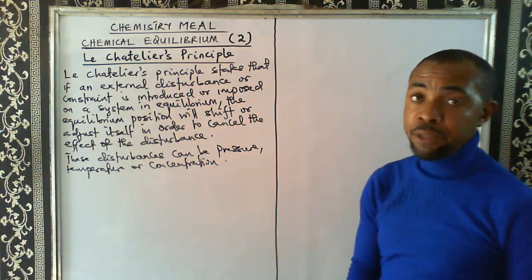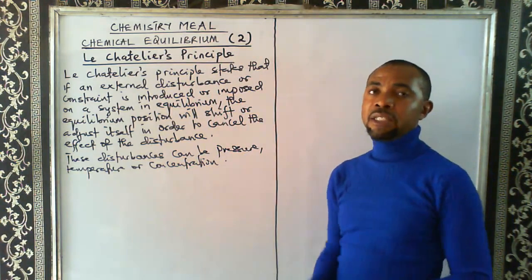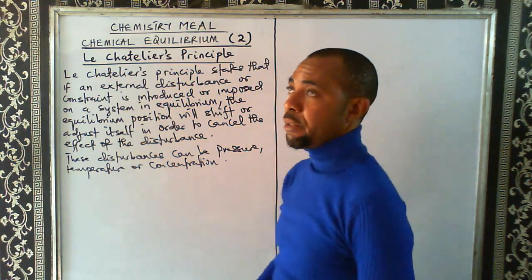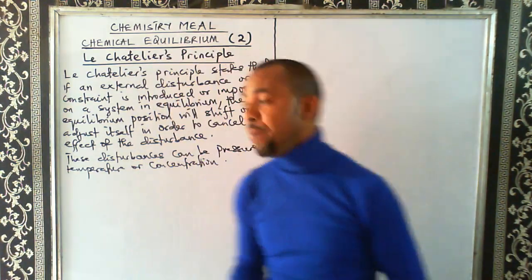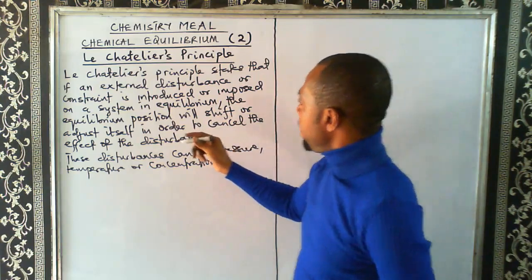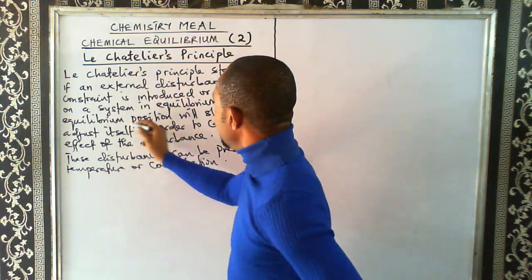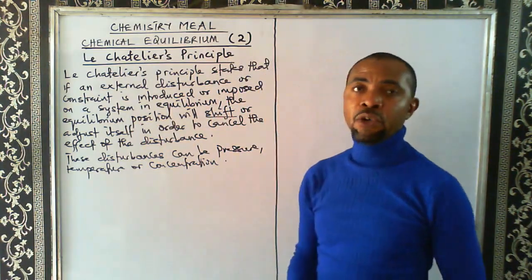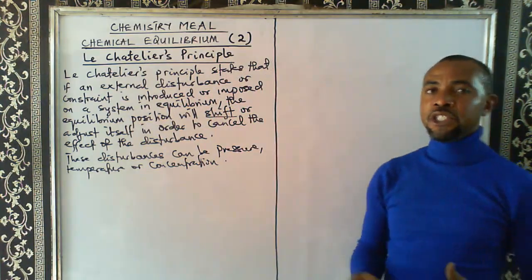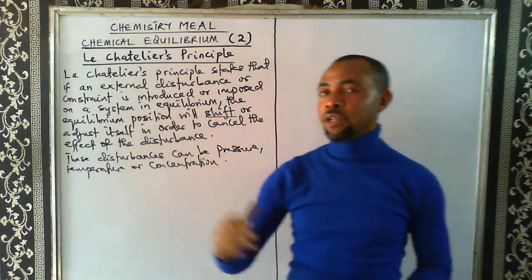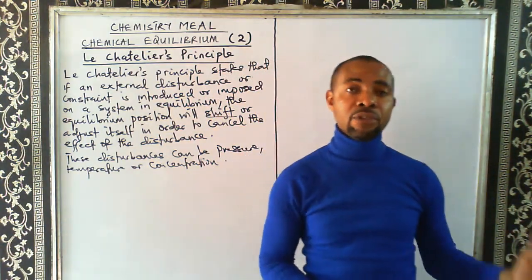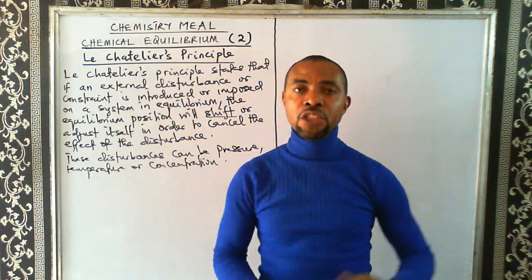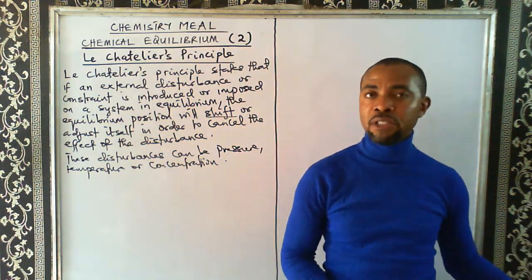But before then, because that will be in the next part, that's when we'll start looking at the effect of these factors on a system that is in equilibrium. But before that, we made a statement in this particular principle. We talk about the equilibrium position shifting, adjusting. Now when equilibrium position shifts, it can either shift to the right or to the left. Shifting to the right means moving in the forward direction. Shifting to the left means moving in the backward direction.